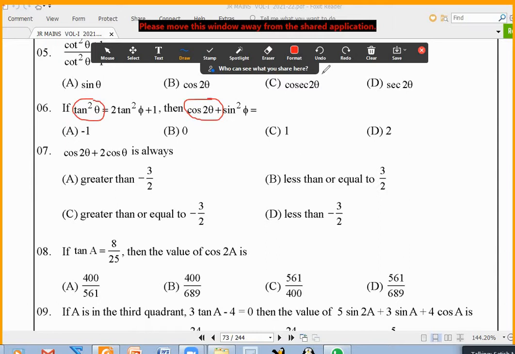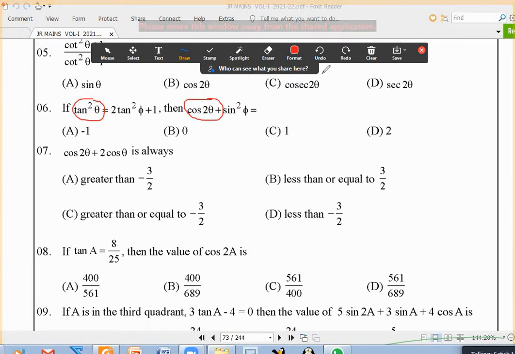Okay, sixth question. Tan square theta, they gave it as 2 tan square phi plus 1. And they wanted to know cos 2 theta.